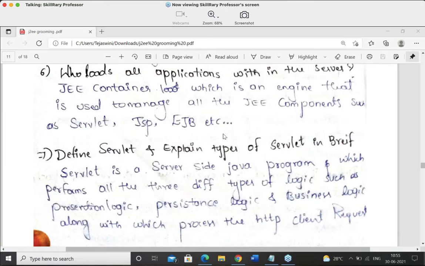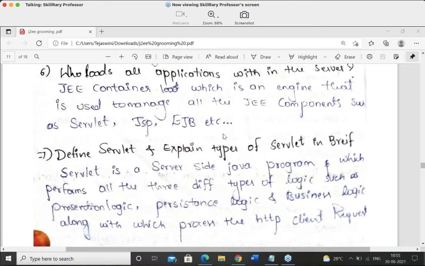So guys, now the next question for all of you people is that, who loads all the applications within the server? Very basic and most important interview question, guys. Who loads all the applications within the server? Means what is your answer? Yes, very good, guys. Who loads all the applications within the server? Means it is your JEE container.